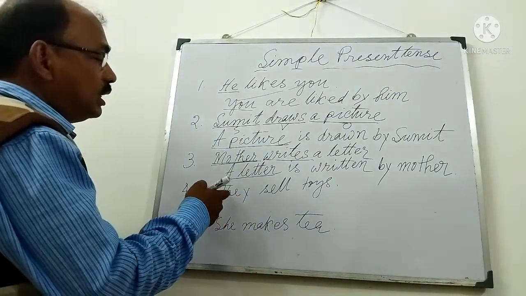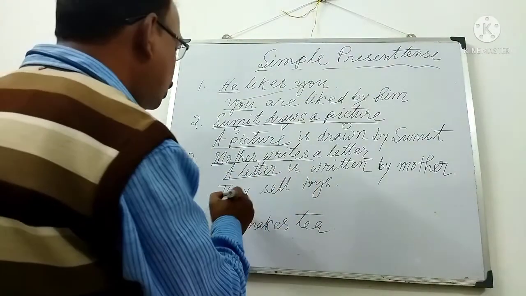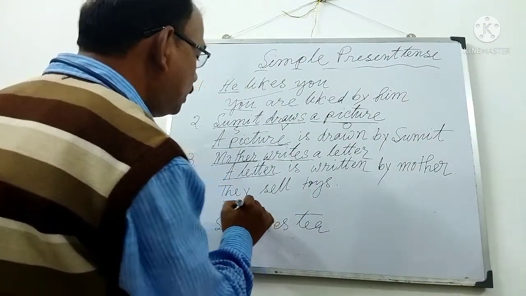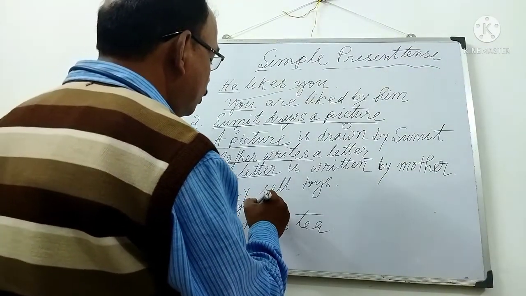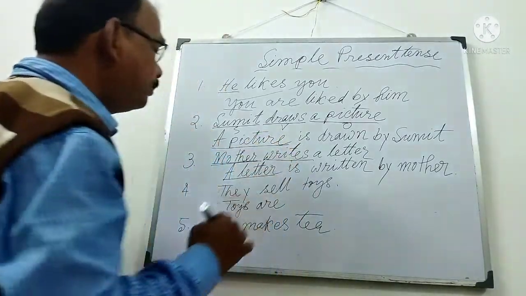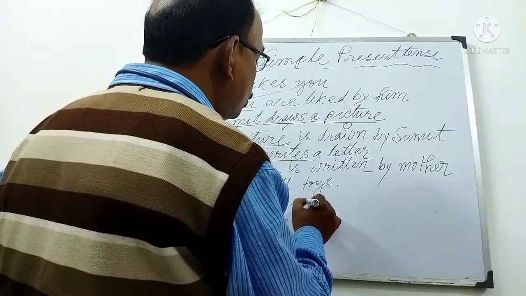Number fourth exercise, they sell toys. So the object will be the subject again, toys, we shall write. Then according to the be verb, according to the tense, after toys will be are. Then the third form of the main verb, sell, sold, sold.